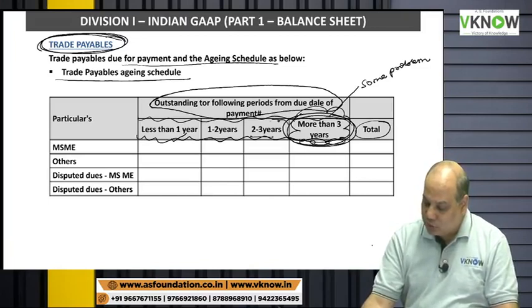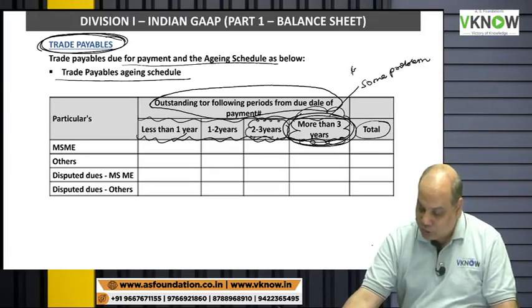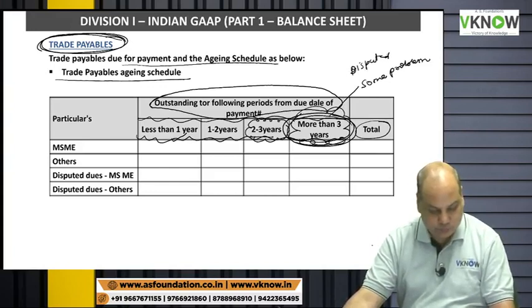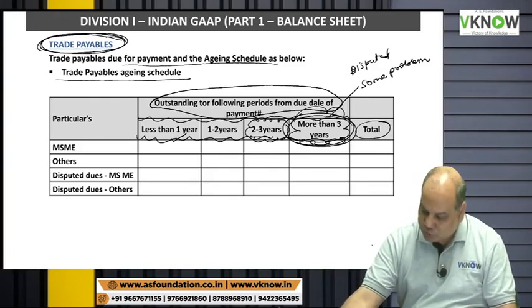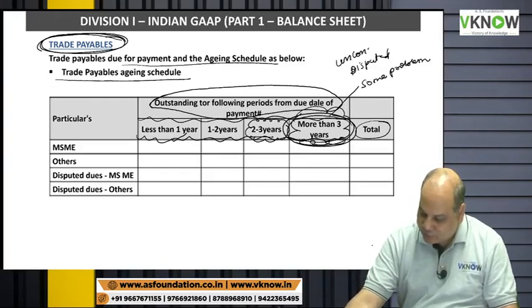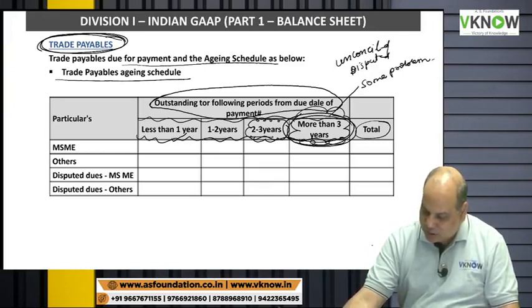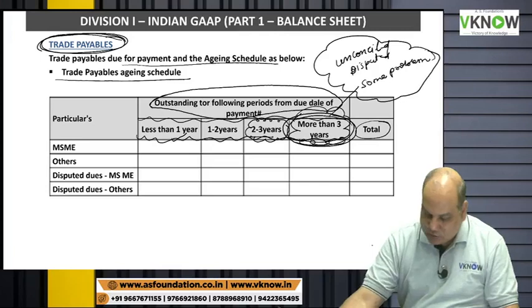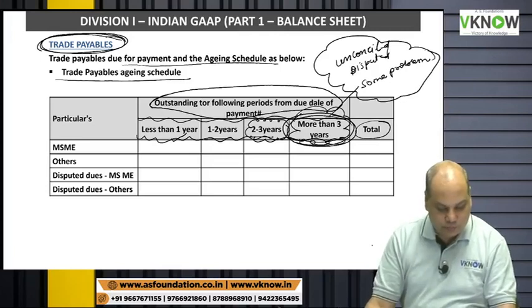So this old outstanding will throw light on disputed creditors and unreconciled creditors. And then the shareholder will ask question to the management.